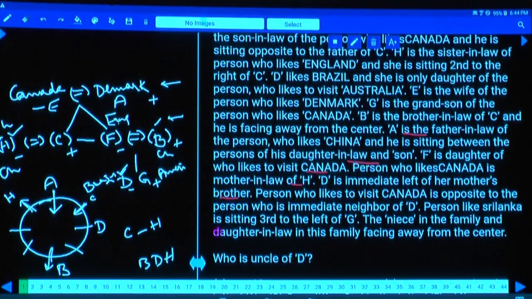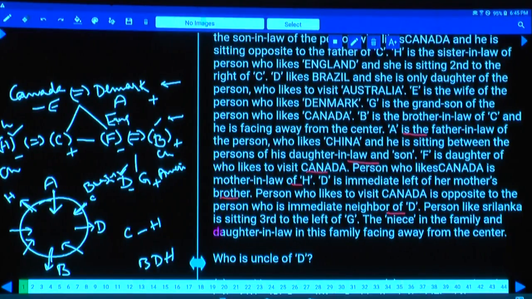D must be here. Now this D is facing away from the center, isn't it? Now B, D and H are facing away from the center. All the remaining persons are facing towards the center. Done? D is the immediate left of her uncle. The person who likes to visit Canada is opposite to the person neighbor of D.